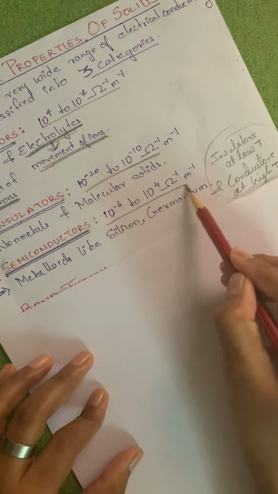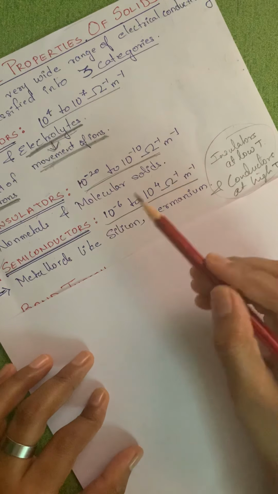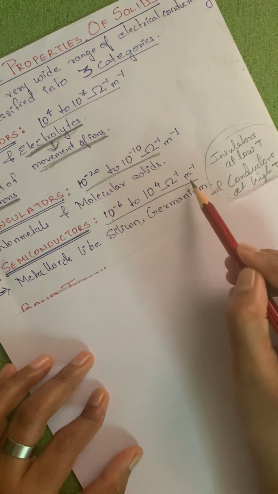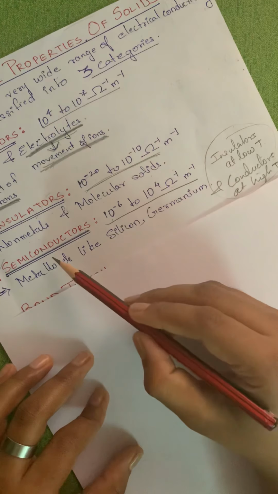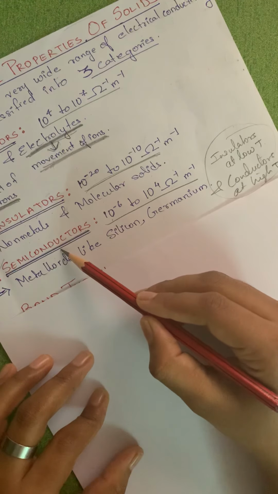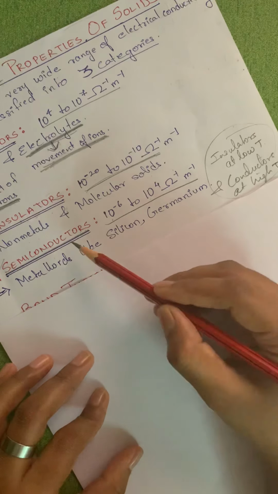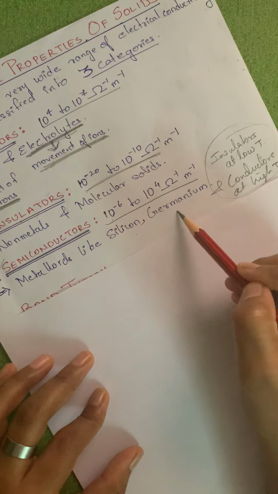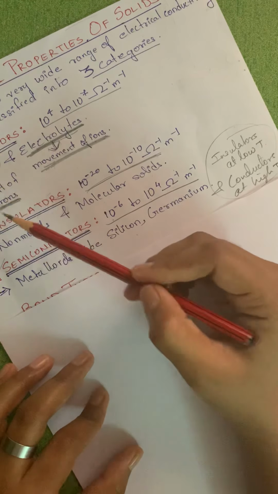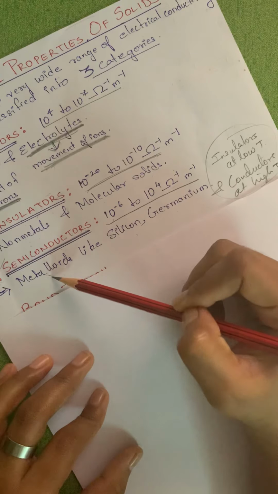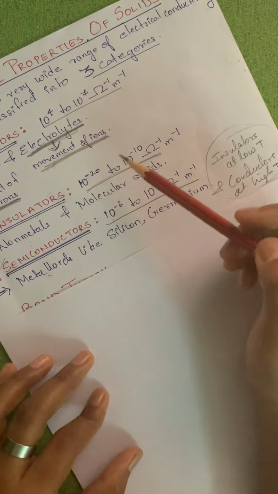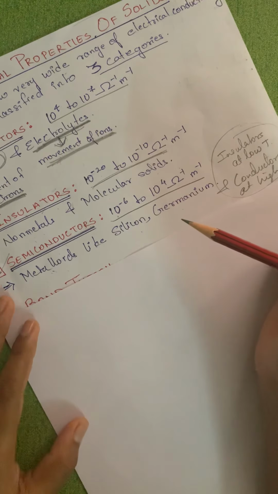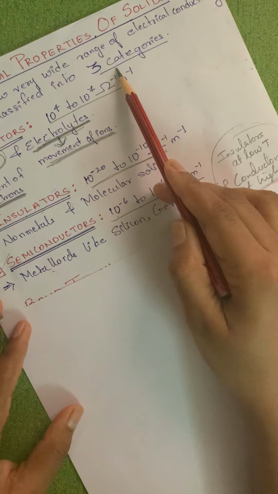Their electrical conductivity range is 10 raised to minus 6 to 10 raised to 4 ohm inverse meter inverse. Such solids are referred to as semiconductors, and the examples are metalloids, like silicon and germanium. Between metals and non-metals, metalloids are there. Therefore the properties are in between conductors and insulators. Hopefully you understood the three categories.